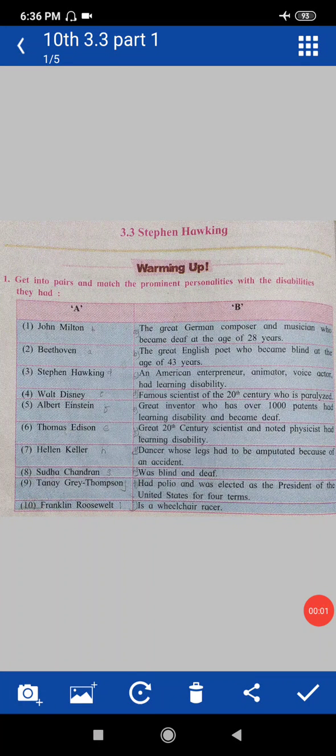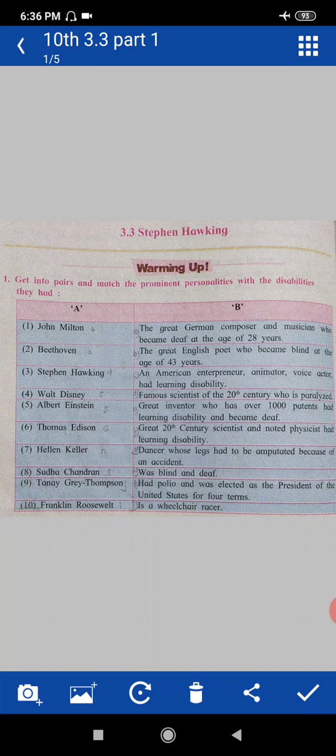Hello students, today we are going to learn about Stephen Hawking. Our lesson is 3.3 Stephen Hawking. Stephen Hawking, who was born on 8th January 1942 and died on 14 March 2018, was a physicist and cosmologist, author and director of research.